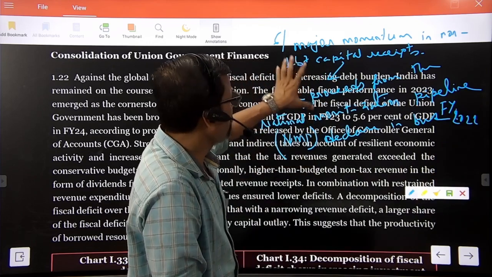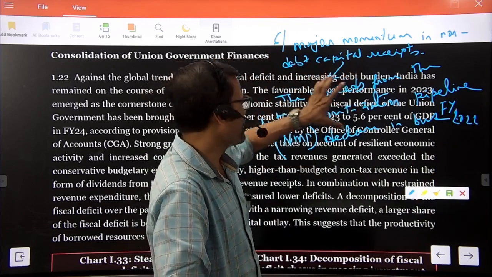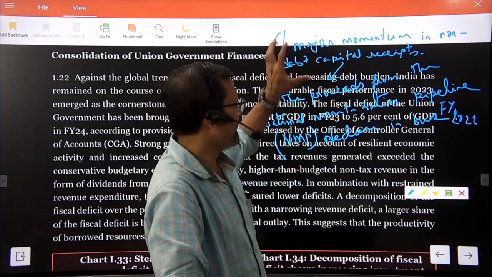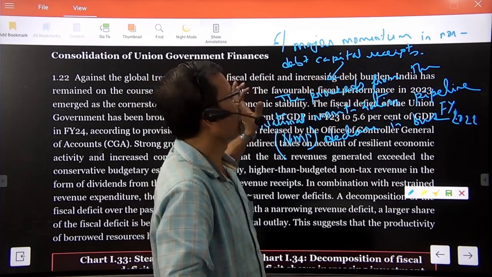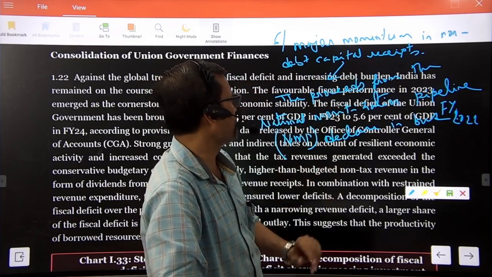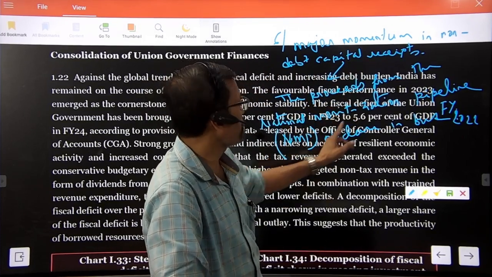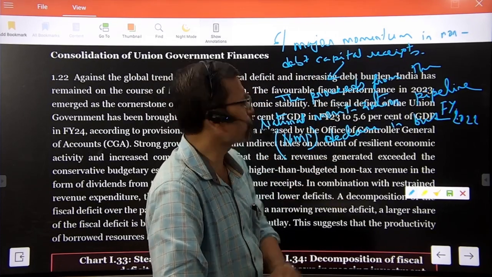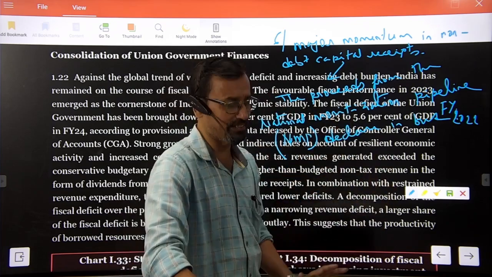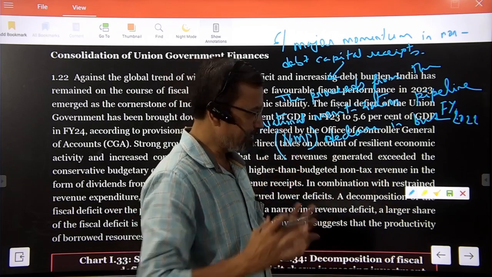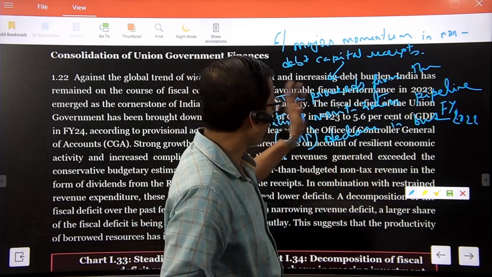From this source, a sizable amount of proceeds came as non-debt capital receipt. That is, the government is monetizing some assets, and by doing so it received a sizable amount of proceeds.